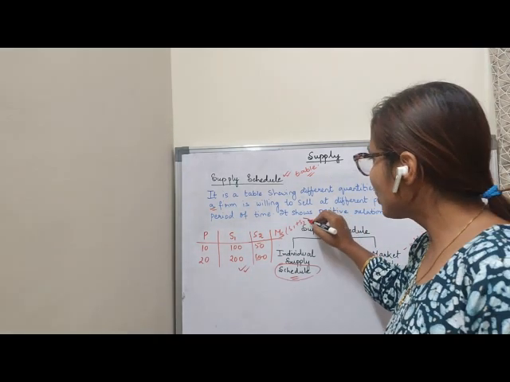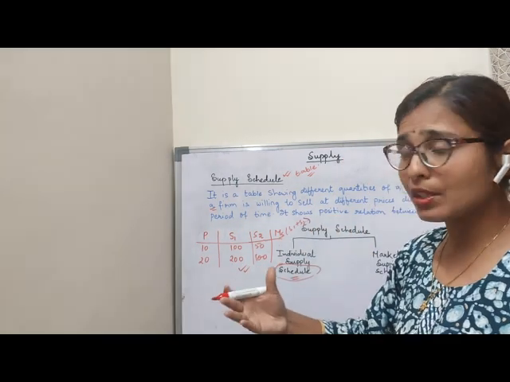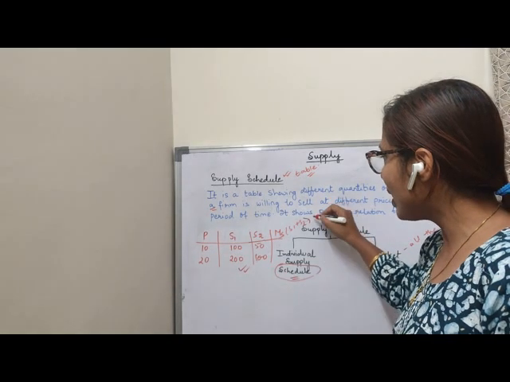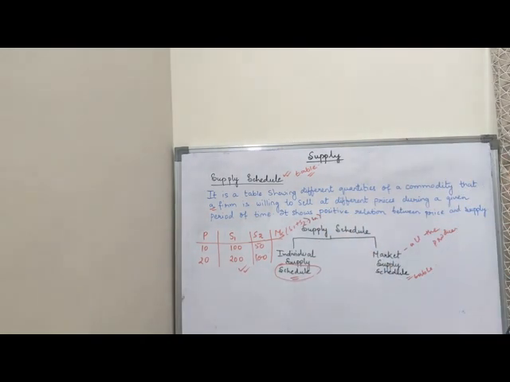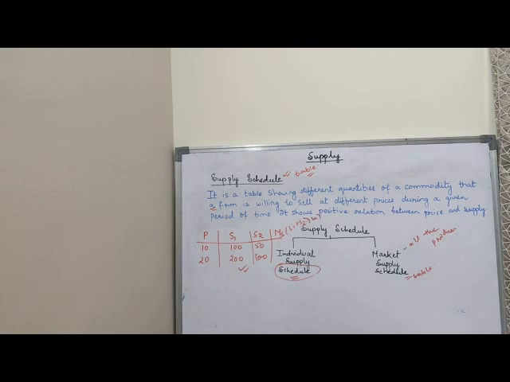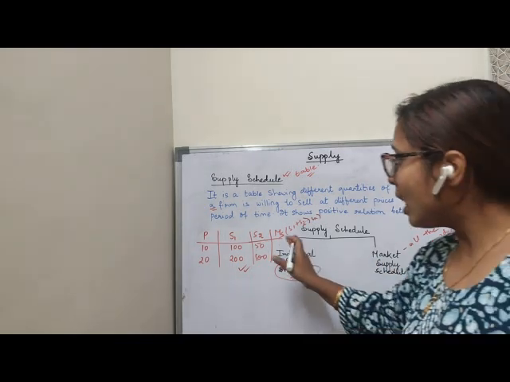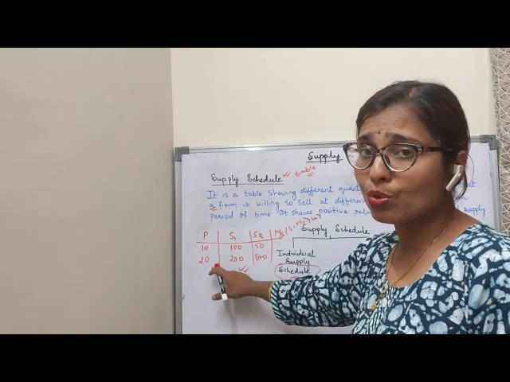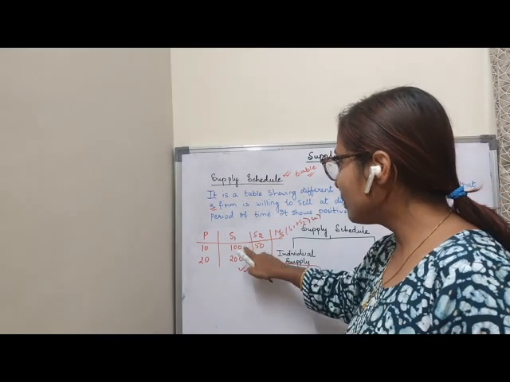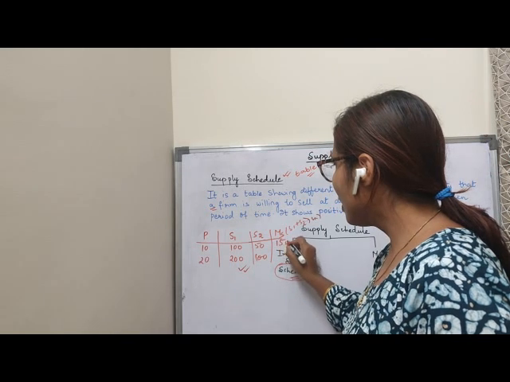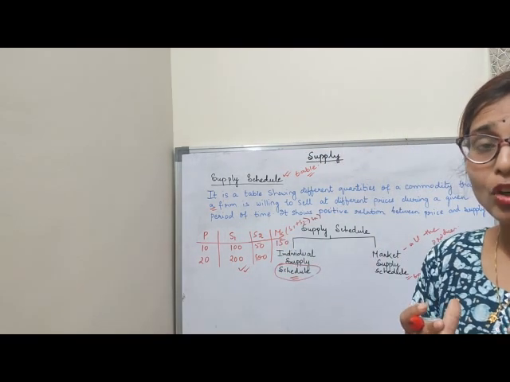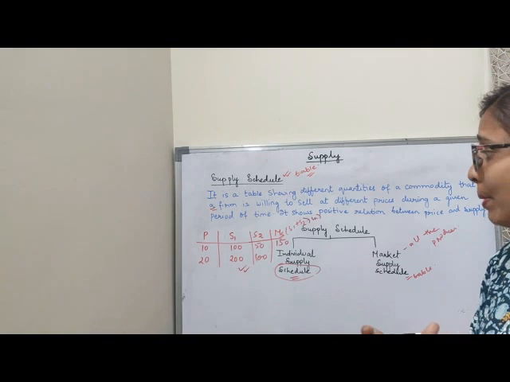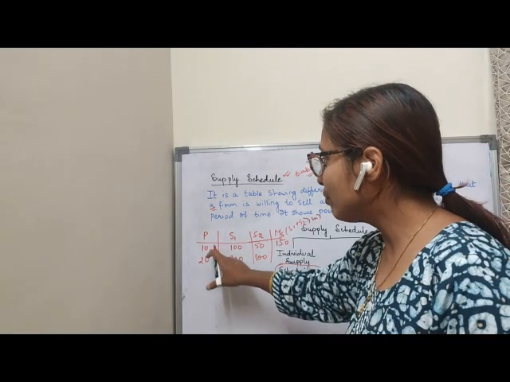You can take more than two sellers, seller 3, 4, 5, up to n number of sellers. So how do we obtain the market supply schedule? It can be obtained by adding up the supplies of all the individual firms at different possible prices during a given period of time. So 100 plus 50 is 150. This is the market supply, obtained by adding up all the supplies of the individual firms at different possible prices.